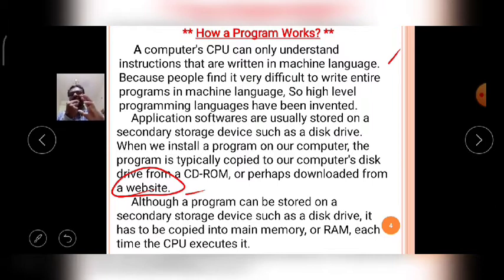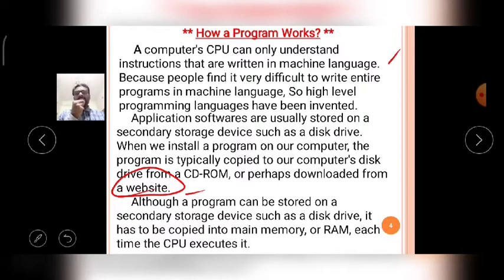Generally the secondary storage device in the computer is the hard disk. Why? Because the hard disk is the main secondary memory device available in the computer CPU. It is non-portable and has a large capacity. These days we commonly use 1 TB, that means 1024 GB, hard disks in computers. Like that, the Python software is first of all loaded into the secondary memory device, the hard disk.